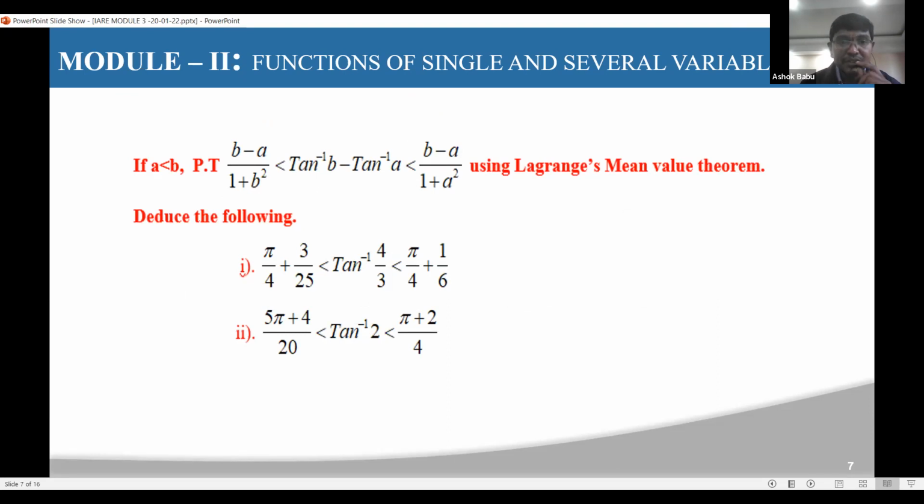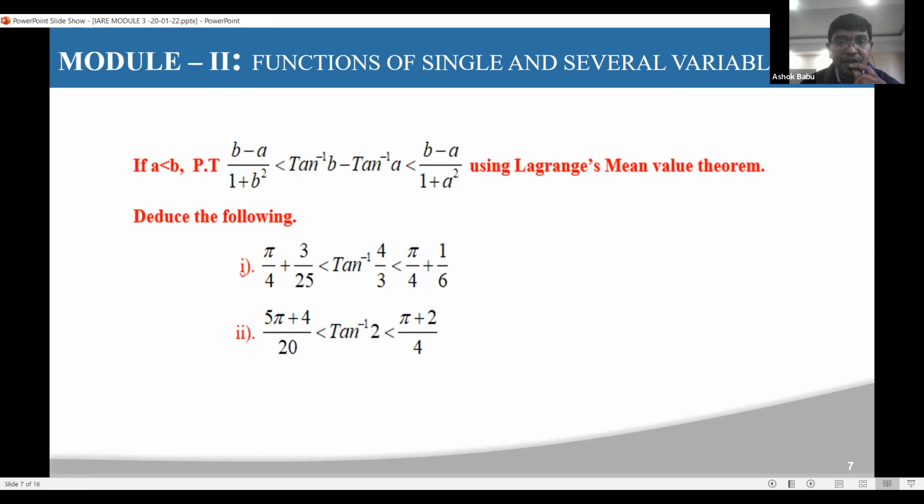Also deduce the following conditions. First, pi by 4 plus 3 by 25 is less than tan inverse 4 by 3, which is less than pi by 4 plus 1 by 6. Second, deduce the condition 5 pi plus 4 by 20 is less than tan inverse 2, which is less than pi plus 2 by 4.